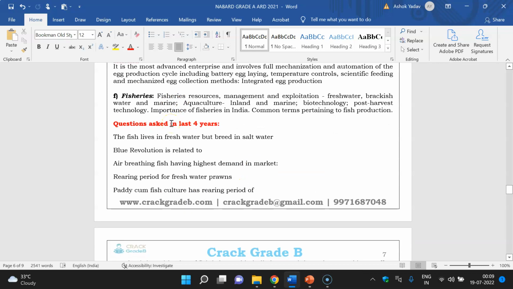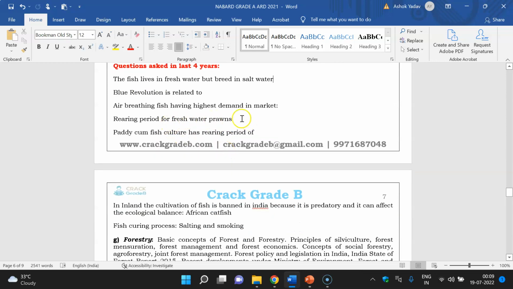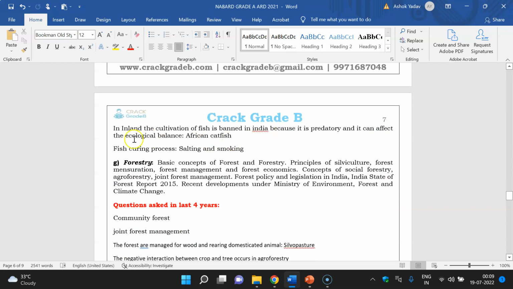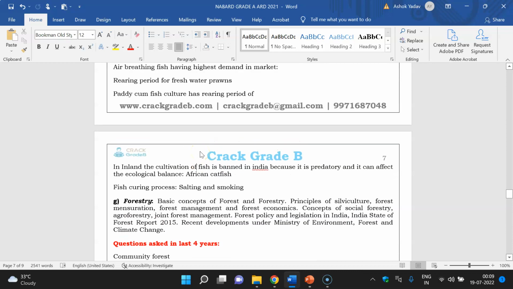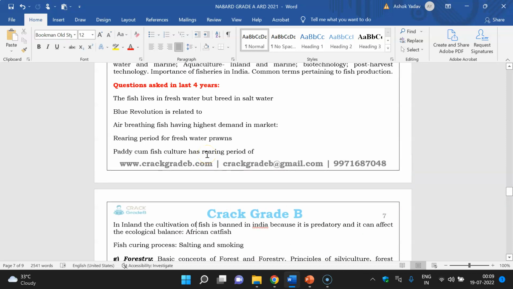These questions are simple. You have to learn various types of characteristics. Similarly, in fisheries, you can see what type of questions they have asked. Fish live in fresh water but breed in salt water. Air breathing fish. Blue revolution is related to rearing period of freshwater prawns. Paddy cum fish culture has rearing period of. Fish curing process, this was asked.